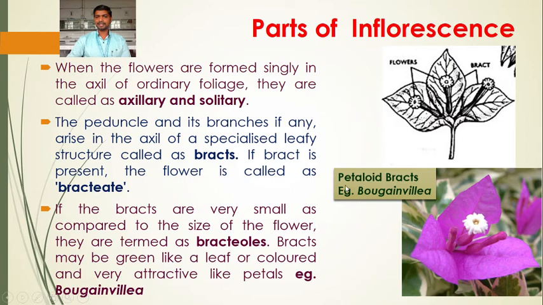Such bracts are petaloid bracts. Oid means like the petal. It is colorful, attractive like the petal. So the bracts in the bougainvillea are petaloid bracts. Bracts are leaf-like and generally green in color, but in bougainvillea, it is colorful and attractive like the petal. So the name of such bract in the bougainvillea is petaloid bracts.